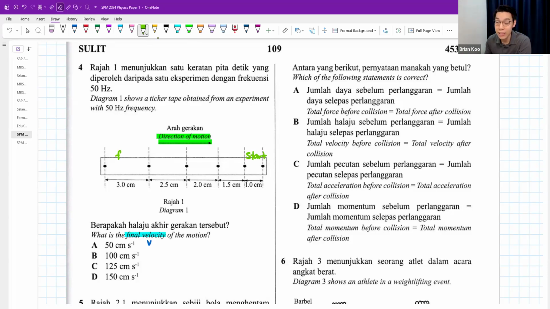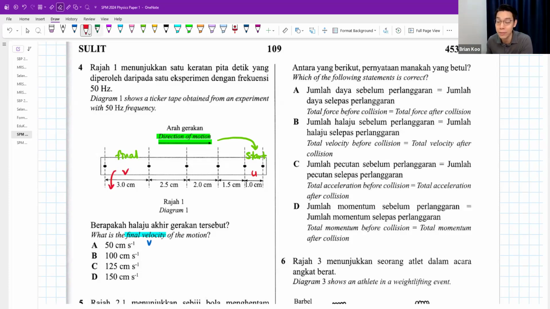And the end is here. Okay, the start and the final is one on the right and left. So a lot of people will mix it up. They will think that the start is the left. Please take a look at the arrow. Direction of motion, that means you're pulling the tape to the right side. The right side is the start. The right side will give you the initial velocity. Left side will give you the final velocity.